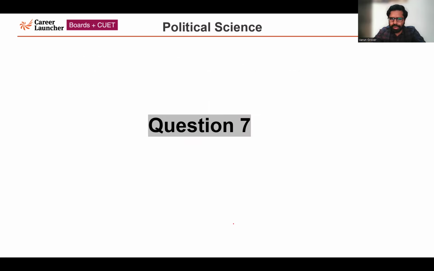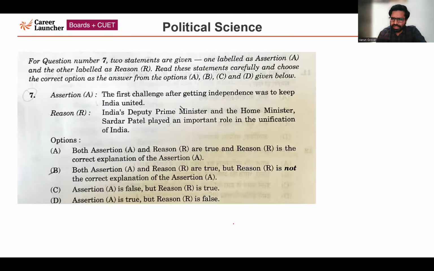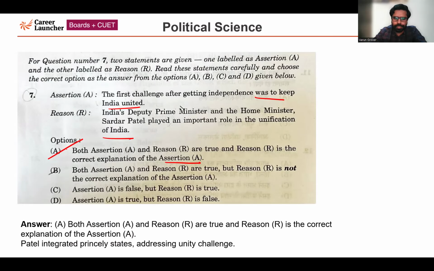Next question, question number 7. Now this is an assertion reasoning based question. Two statements are given. Assertion statement: the first challenge after getting independence was to keep India united. The reason statement: India's first Deputy Prime Minister and Home Minister, Sardar Patel, played an important role in the unification of India. So for this question, the correct answer is option A. Both the statements are correct, and the reason is the correct explanation of the assertion statement. So both assertion and reason are true, and the reason is the correct explanation of the assertion statement.